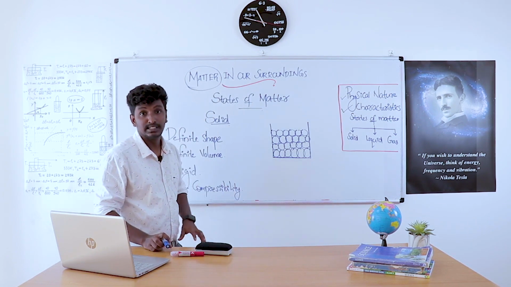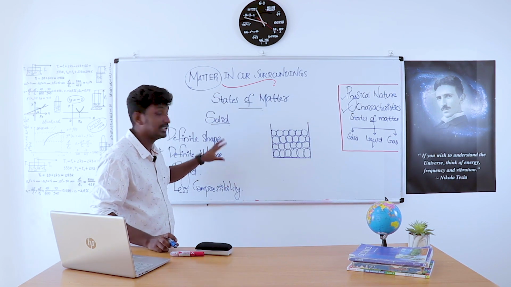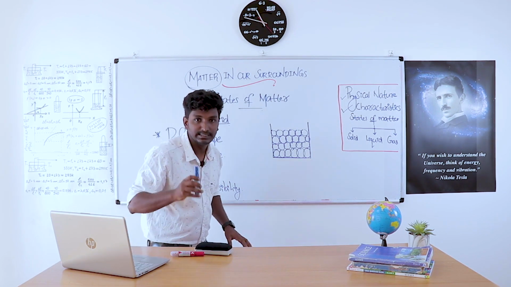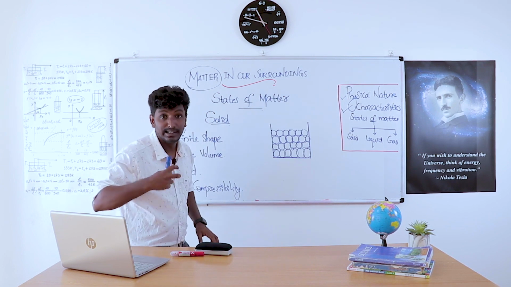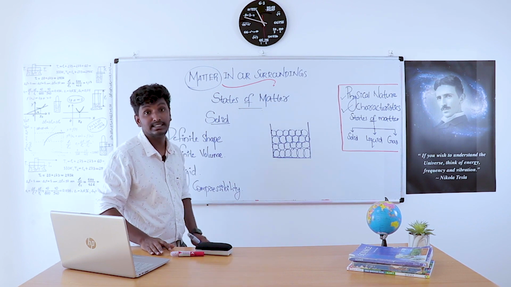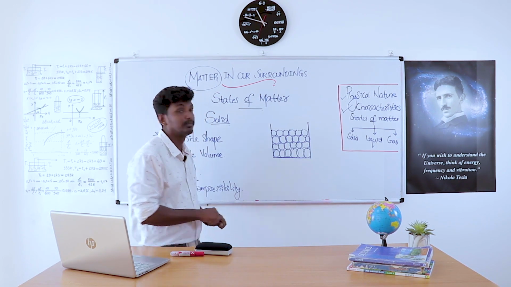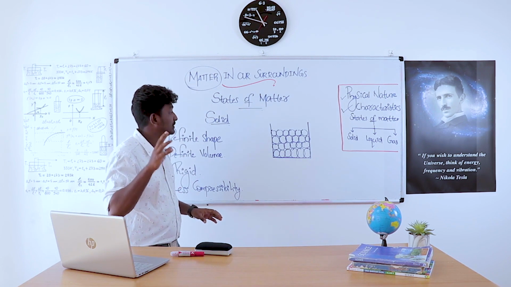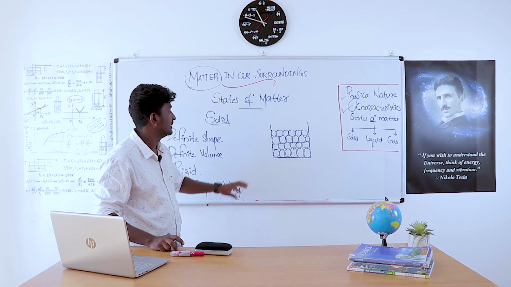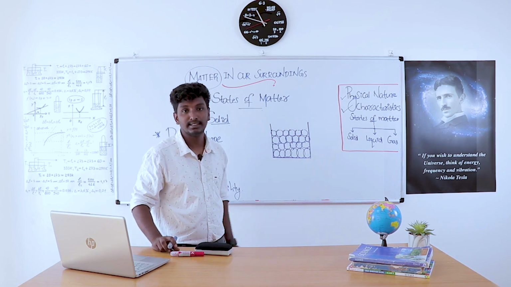For a substance in solid state, it has a definite shape, it has a definite volume, and the substance is rigid. They are less compressible. Remember two points also. Here the molecules are densely packed or thickly packed.